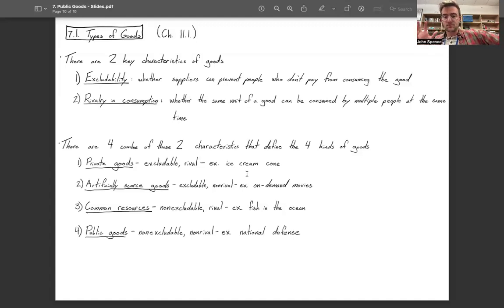At the same time, though, national defense is non-rival. Multiple people can consume it at the same time. Just because I'm enjoying security from foreign threats, that doesn't mean you can't enjoy security from foreign threats at the same time. In fact, because I'm enjoying it, you are also enjoying it, as a function of the non-excludability and the non-rival nature of the good. All right.